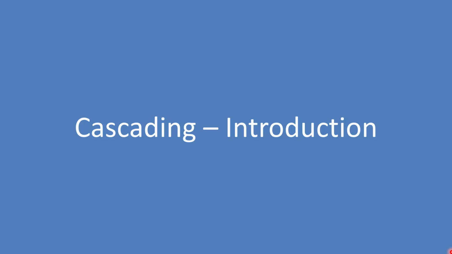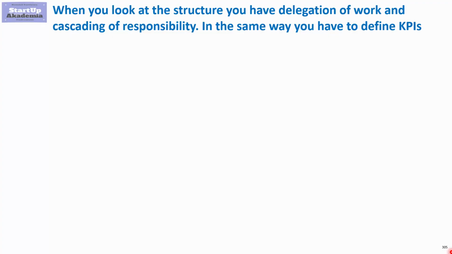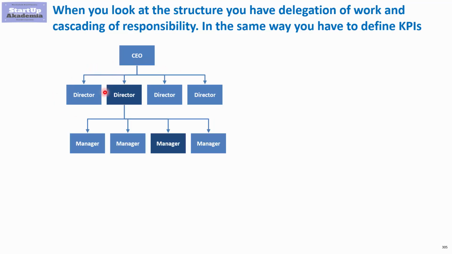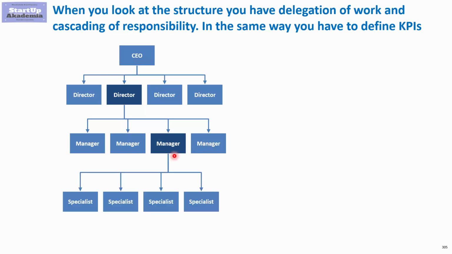Cascading KPIs Introduction. When you look at the organizational structure, you have a delegation of work and cascading of responsibility. In the very same way, you have to define KPIs. So let's have a look at an example of our organizational structure. Let's say we have a CEO to whom 4 directors report. Then those directors obviously have some managers below them. And then this manager has some specialist reporting to him.